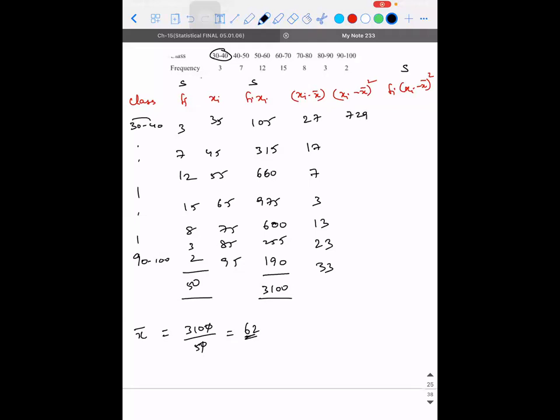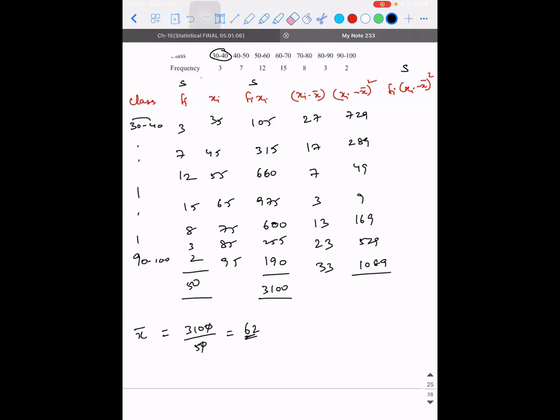Okay, for the time being, you can use a calculator because I want to show you the method. When you're doing the problems for practice, you can do it without it. So 17 square is how much? 289. 7 square, obviously 49. This is 9. 13 square, 169. 23 square is 529. 33 square is how much? 1089.